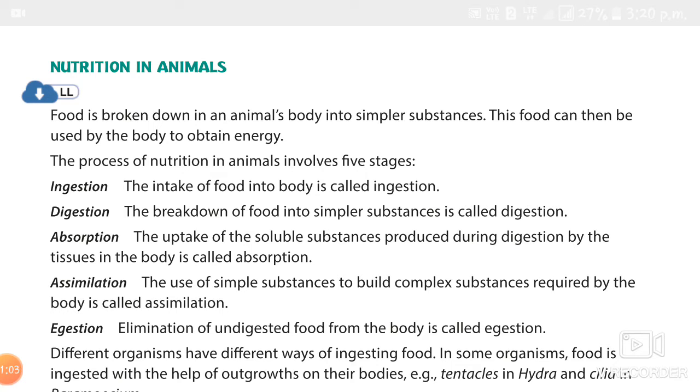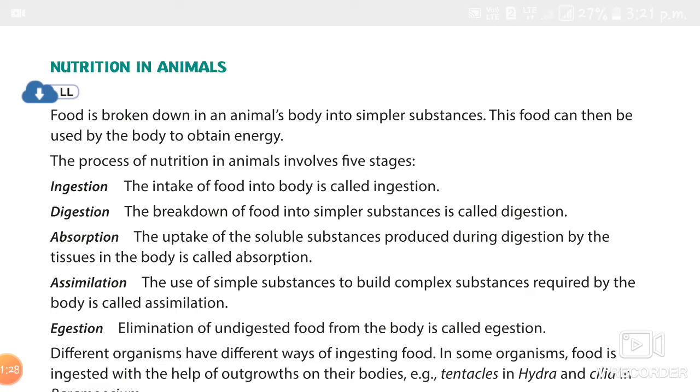The process of nutrition in animals has 5 stages, right? What are they? Do you remember? Ingestion, digestion, absorption, assimilation, and egestion. Okay. So, what is ingestion? The intake of food into the body is called ingestion.